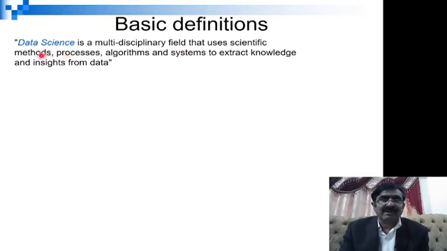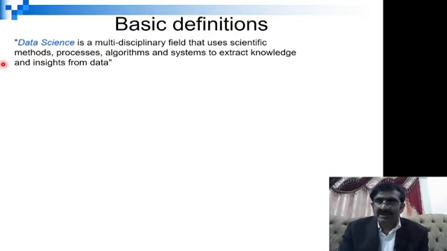It is a combination of scientific methods, processes, algorithms and systems to extract knowledge and insight from the data.